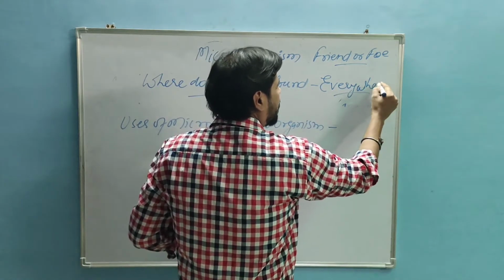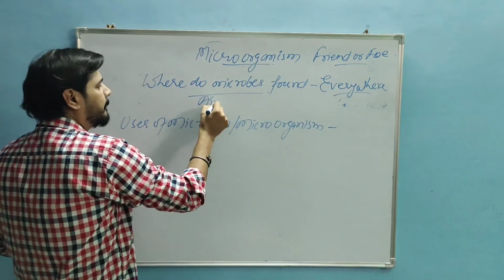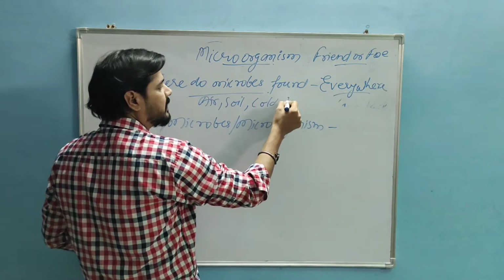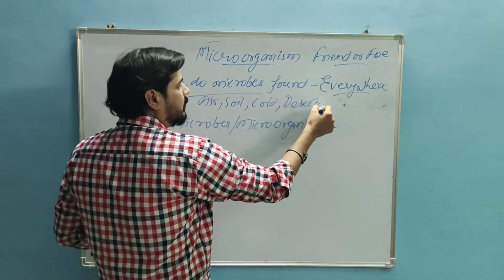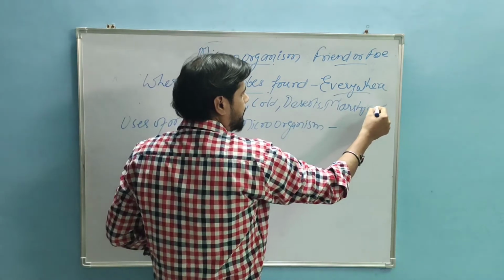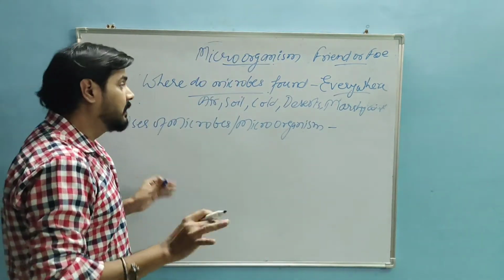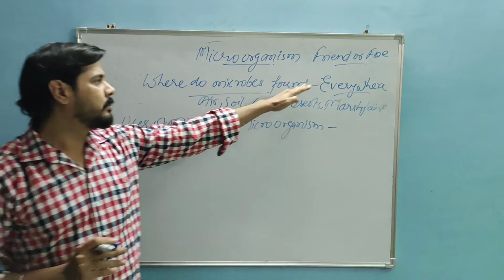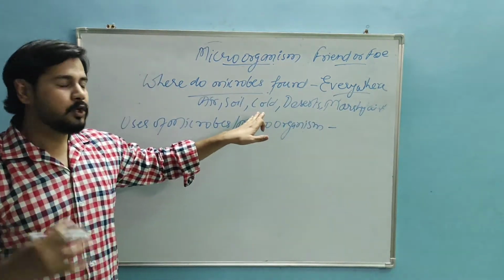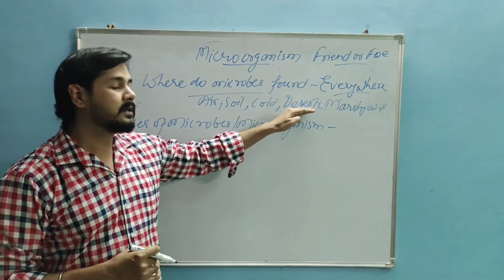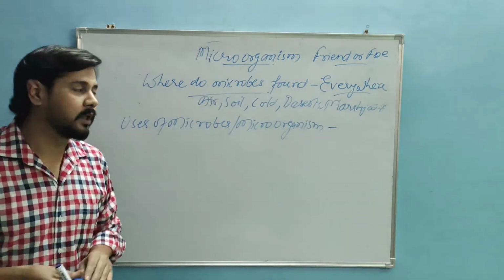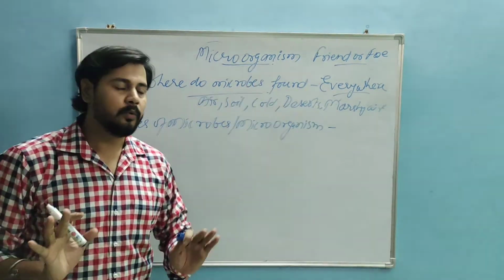If you ask, sir, where everywhere? It is found in air, in soil, in cold regions, in hot temperature deserts, in marshy areas, and in our body also, in animals' bodies also. So where are microorganisms found? Microorganisms are found everywhere: in air, soil, cold Arctic regions, deserts where the temperature is high, marshy places, and also in animals' bodies. So this is where the microorganisms are found.